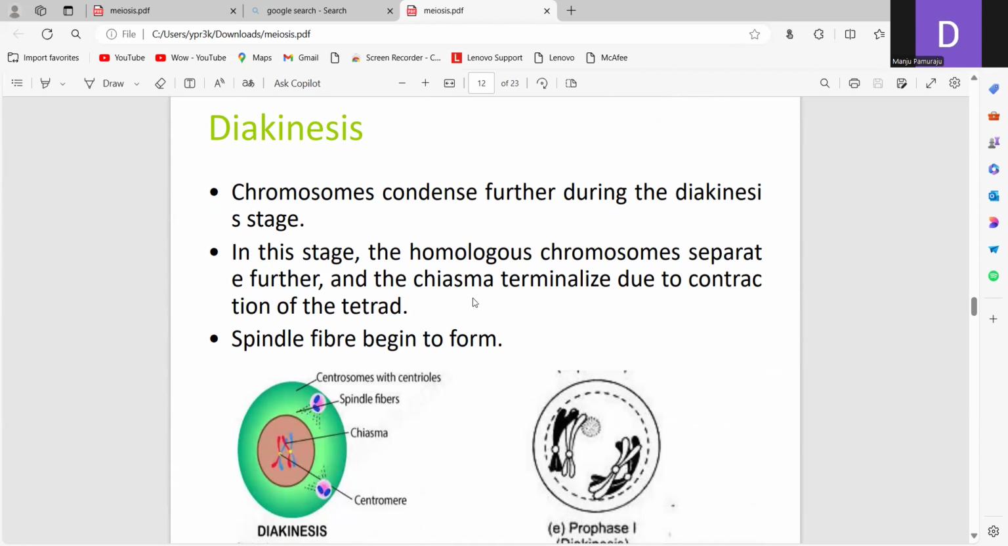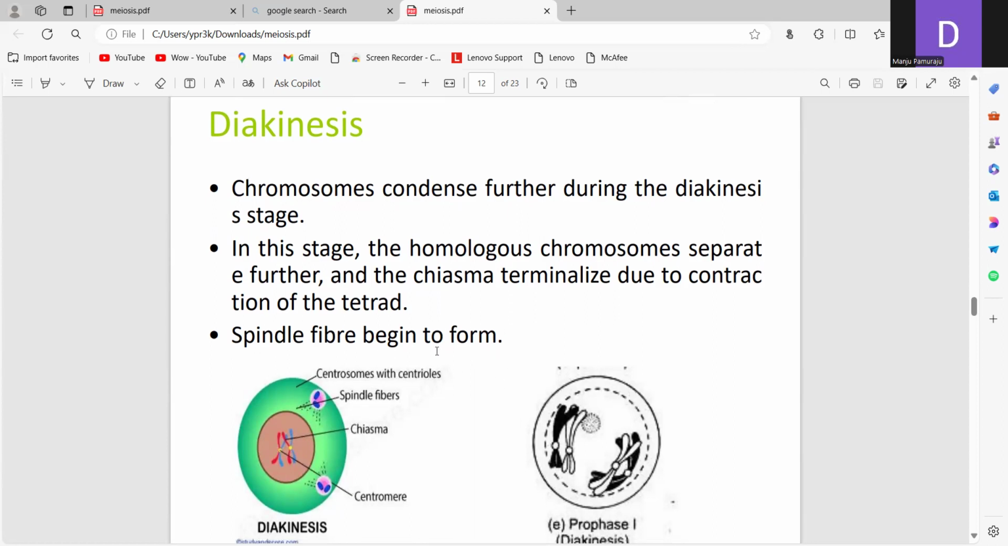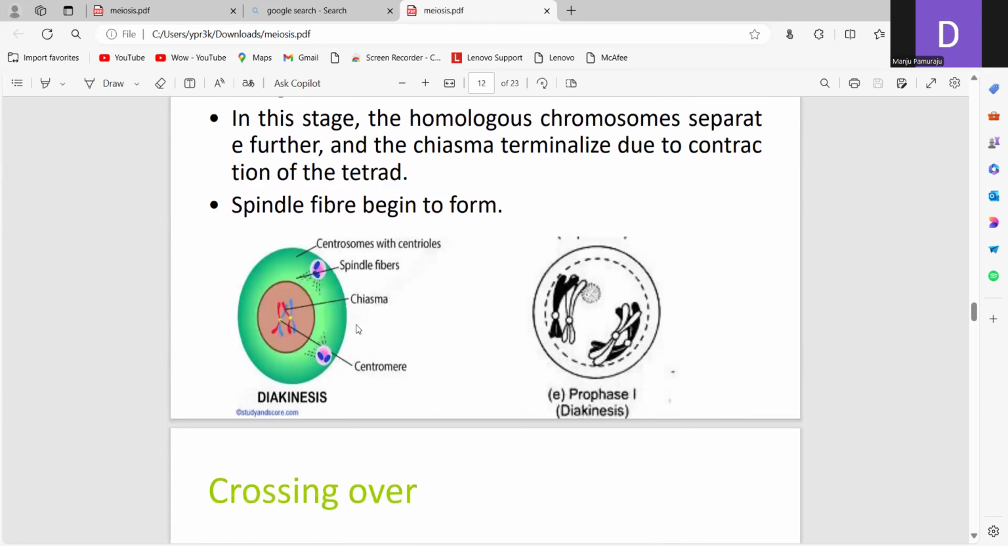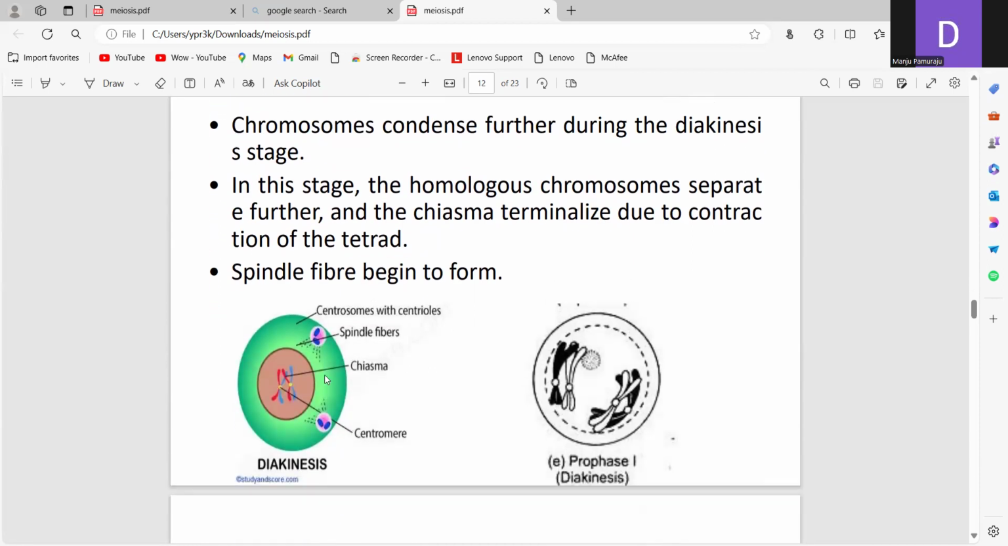So here the chiasmata terminalize, they move towards their own side, and spindle fibers begin to form here. When we observe this diakinesis, here they will be separated after the exchange of the genetic material. During this stage, one segment of the chromosome is attached to another chromatid. In this way, the exchange of the genetic material occurs.